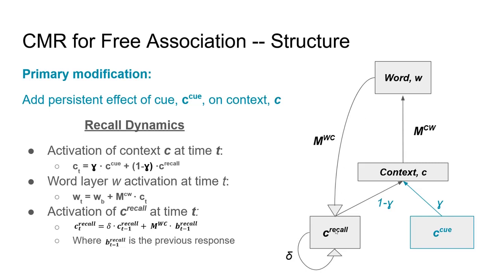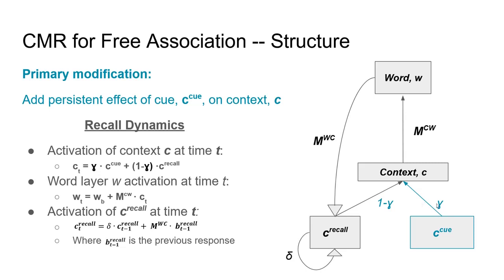And then C recall is just a linear combination of the input generated by the word just recalled and C recall at the previous time step. We also assume that in addition to having a persistent effect through C, the Q is also the first implicitly recalled word at the word layer, so that at the beginning of a trial it influences C recall, but then its influence decays with subsequent responses subject to delta.